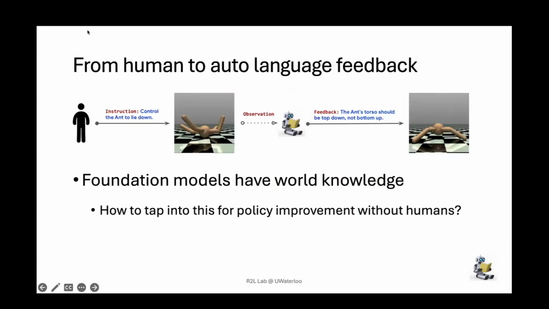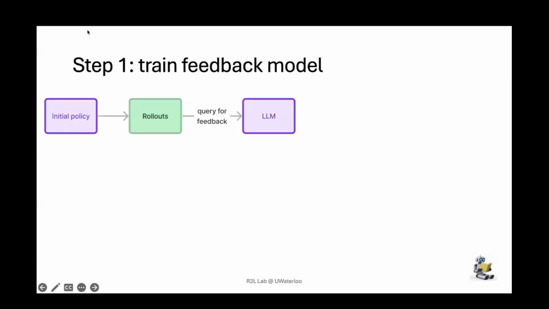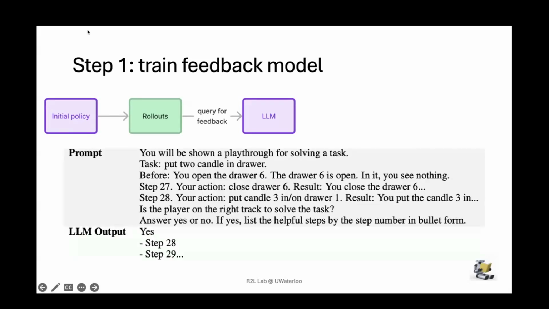So learning from human feedback is great, but at the same time, foundation models today come with a lot of prior knowledge about the world. The next work I want to talk about asks the question of, can we tap into that knowledge to provide feedback to improve policies? So how does this work? Like text reward, here we start with our base policy. We roll out our policy, and then we present parts of it to our foundation model for feedback. So what does this look like?